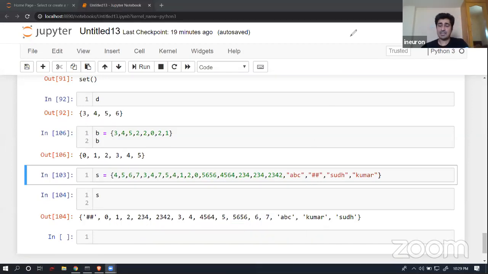Many people, you must have seen, in programming directly pass a collection inside a set for the sorting operation and take that as the output, but that is not correct. I would not recommend that.